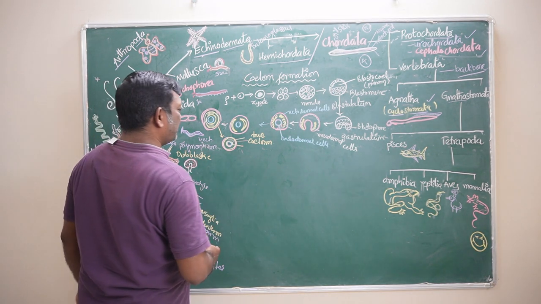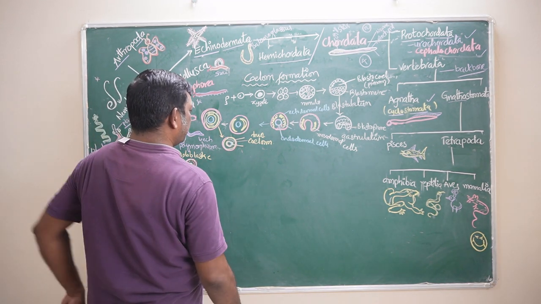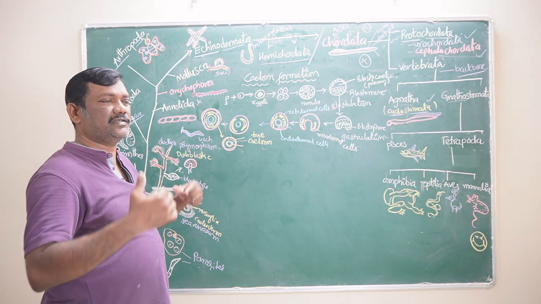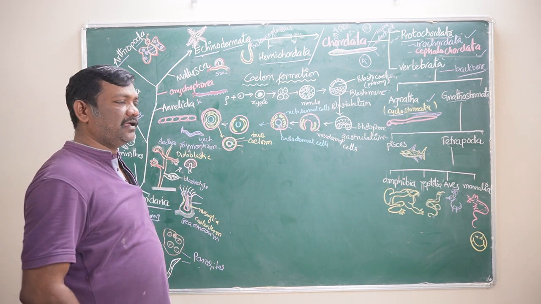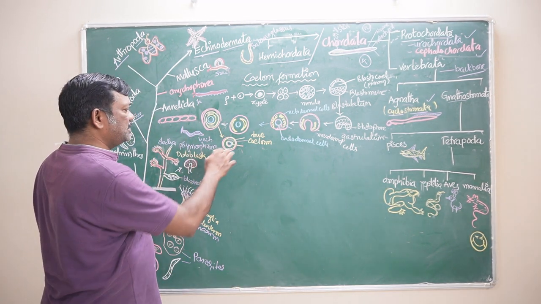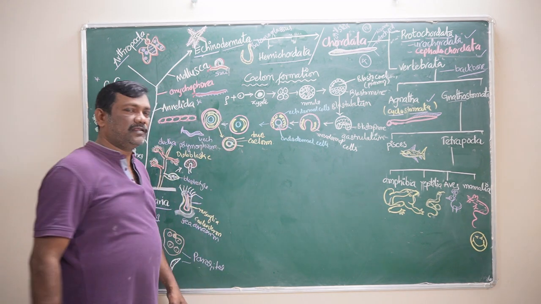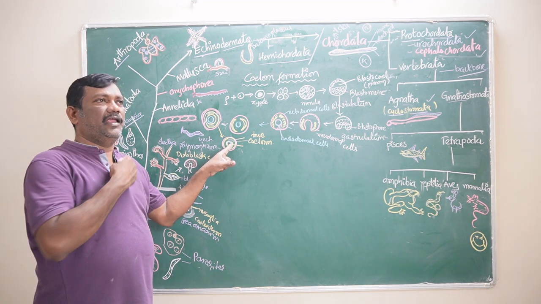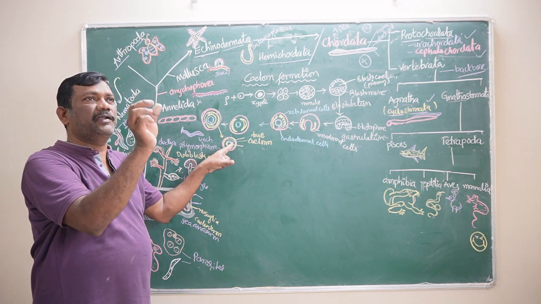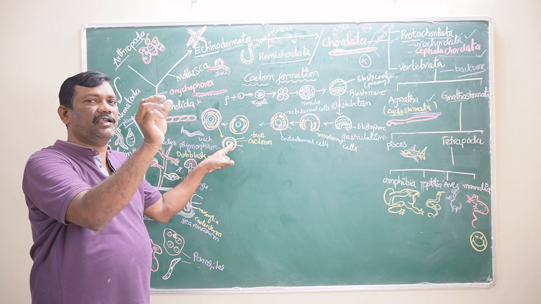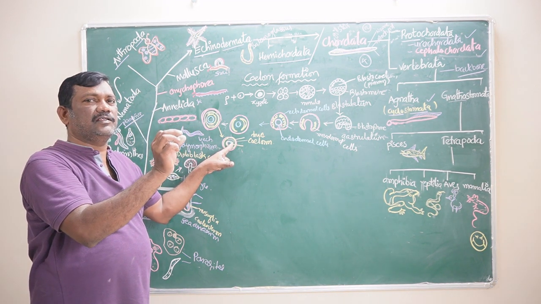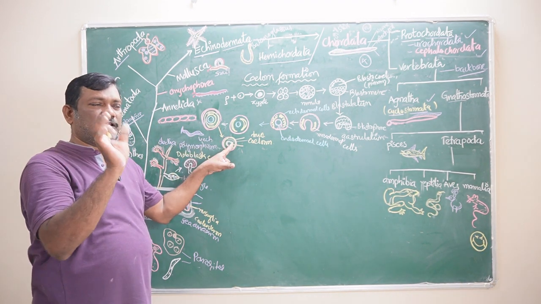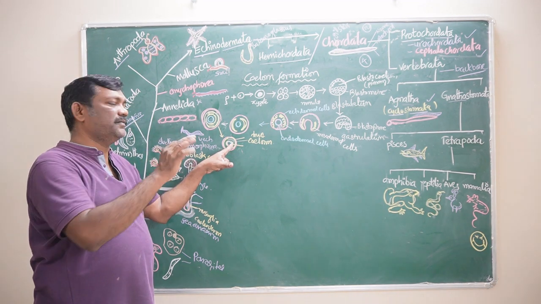What are the organs developed from these three germ layers? From the ectoderm, the external body, skin, nervous system, central nervous system, spinal cord, hair, and horns are developed. What are the organs formed from the endoderm? Endoderm is located in the middle. The digestive system and accessory glands, liver and pancreas are formed, and the respiratory system is also formed from the endoderm.